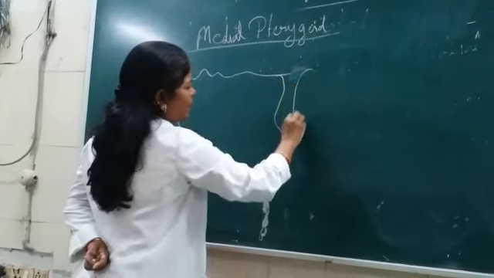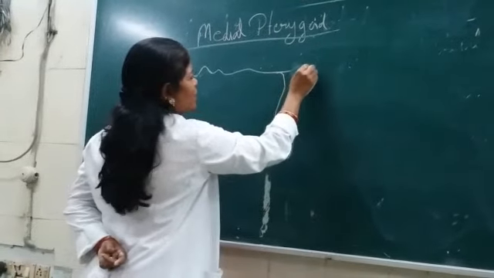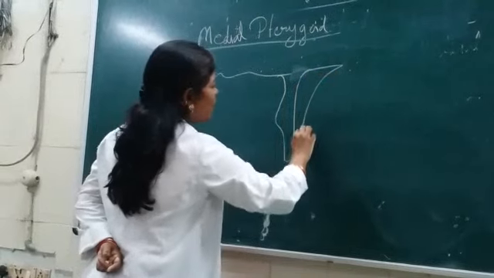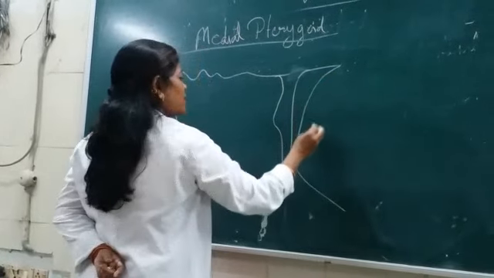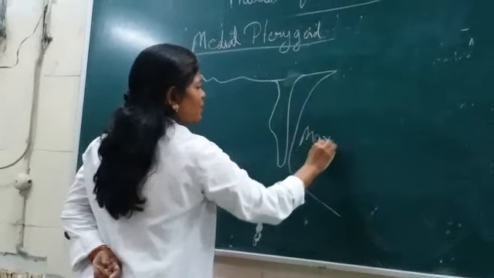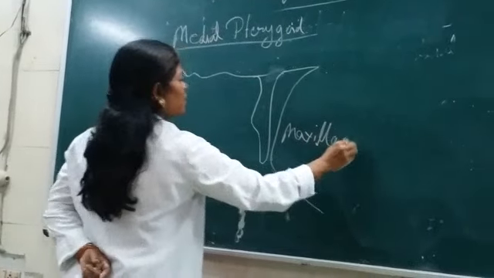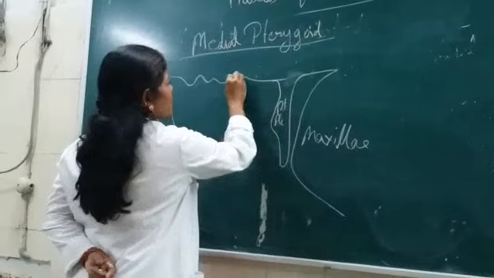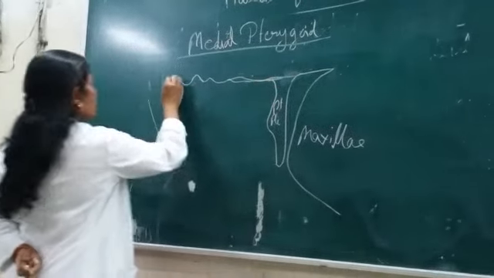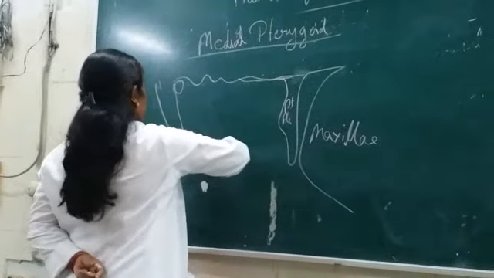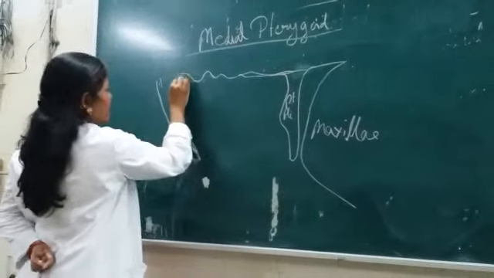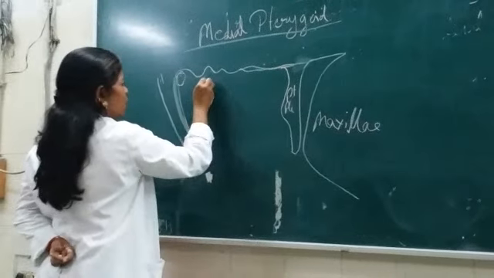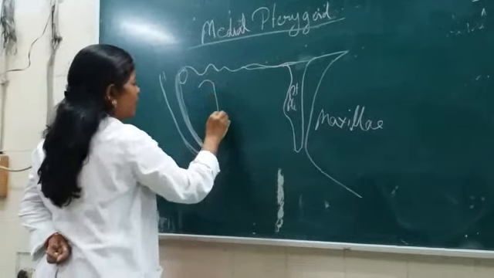There should be a plate, isn't it? There should be a plate. This is the pterygoid plate. This is the zygomatic arch. This is the mastoid process posteriorly, and the external auditory meatus. Now, here it is the mandible.